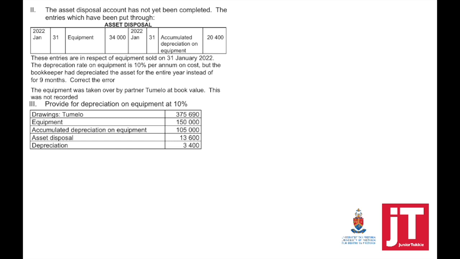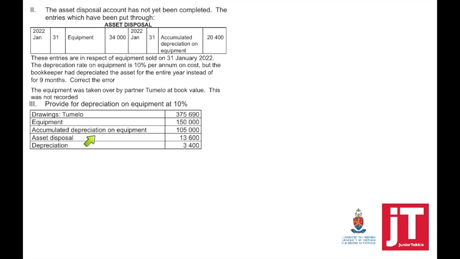Step number 5, calculate the profit or the loss on the sale of the asset. Remember now, we're only doing the statement of financial position. So profit or loss will go in the statement of comprehensive income, which was not required. What is now very important to understand?